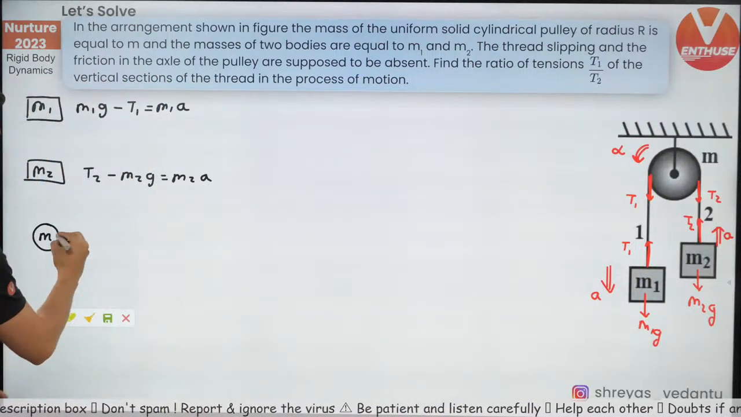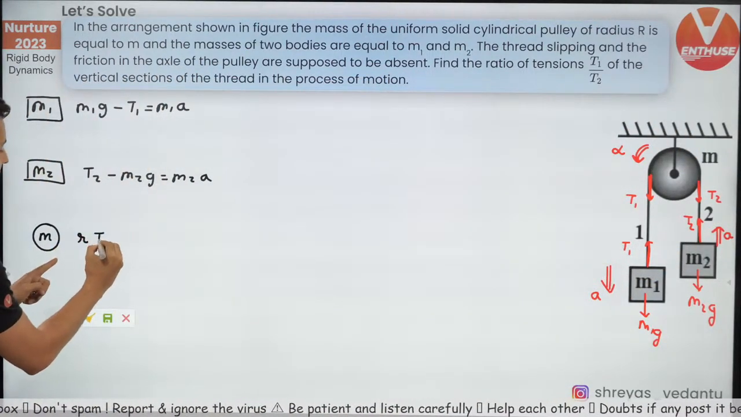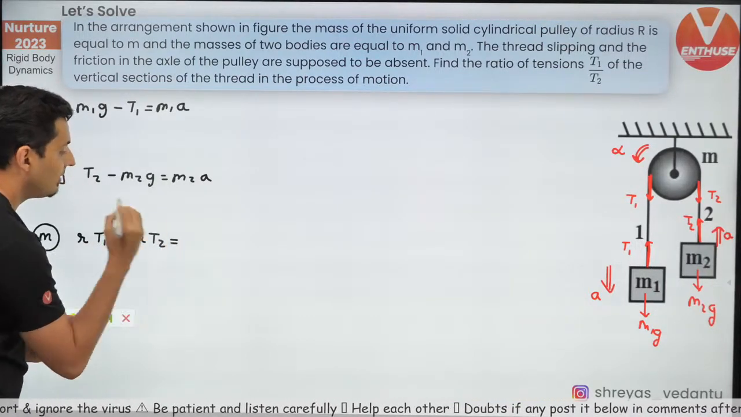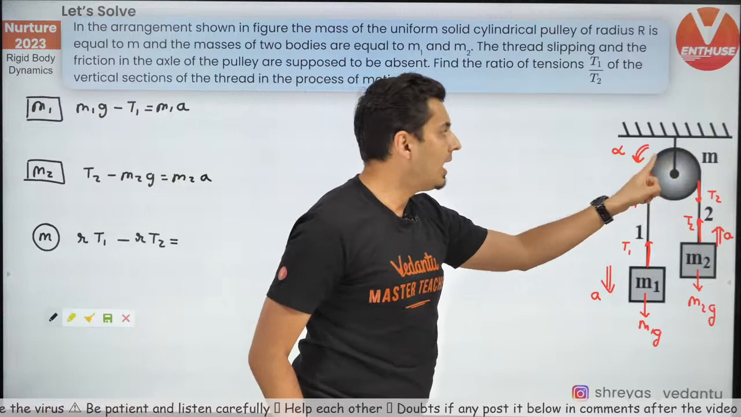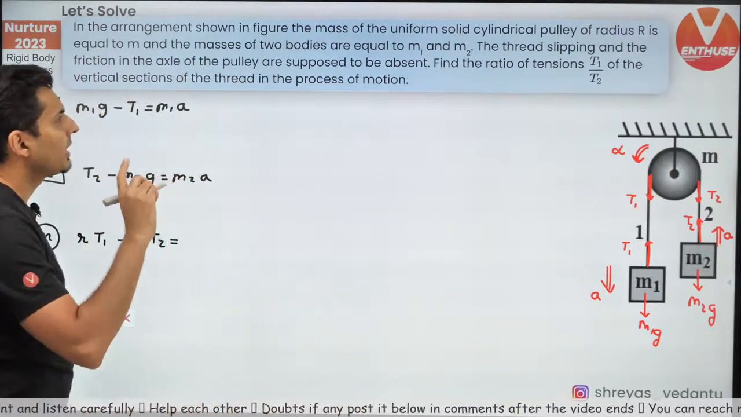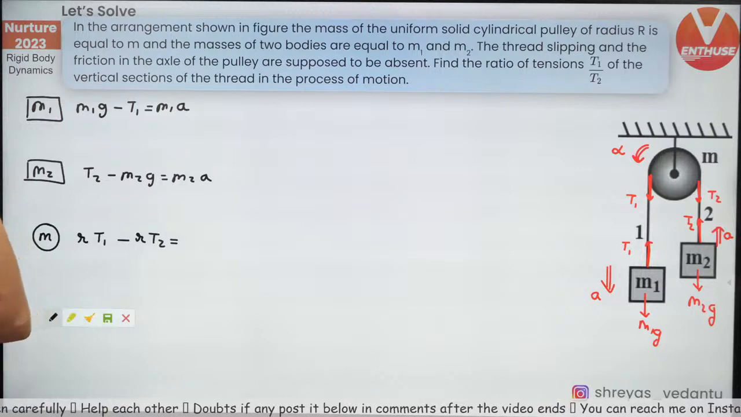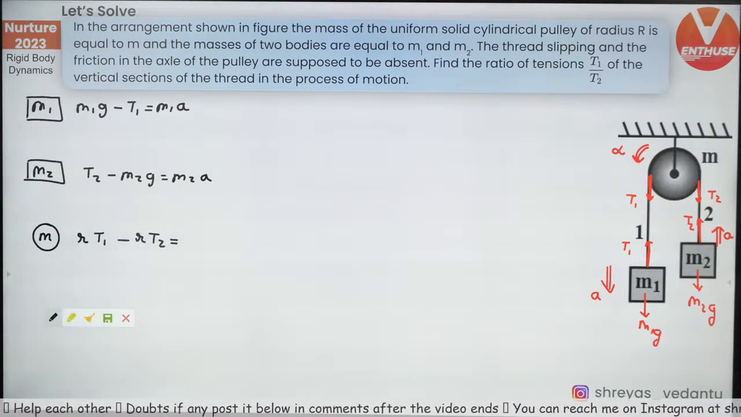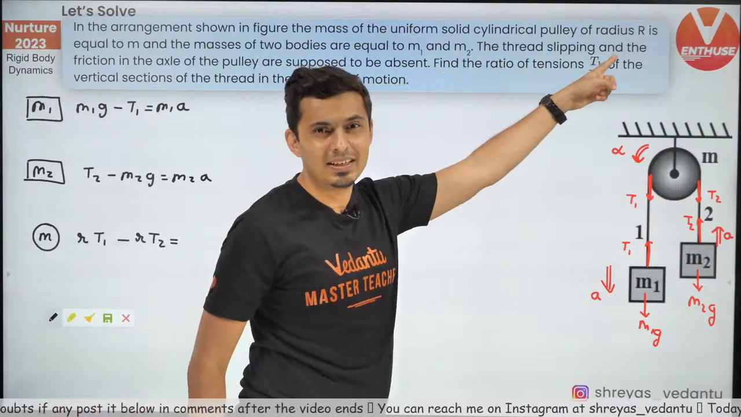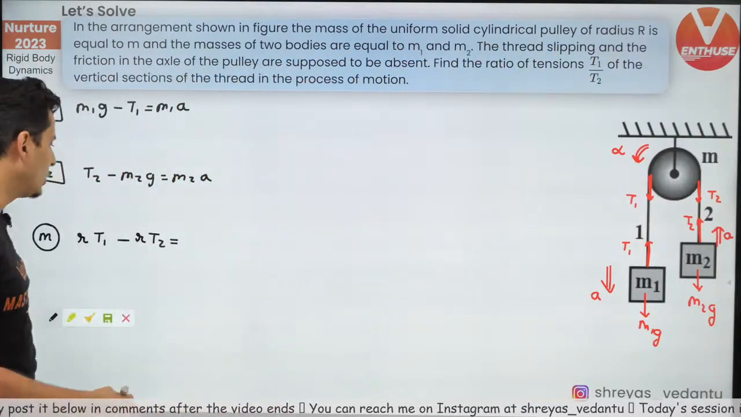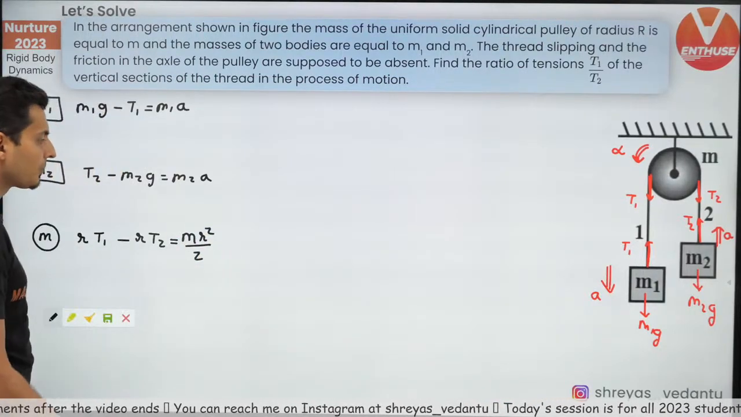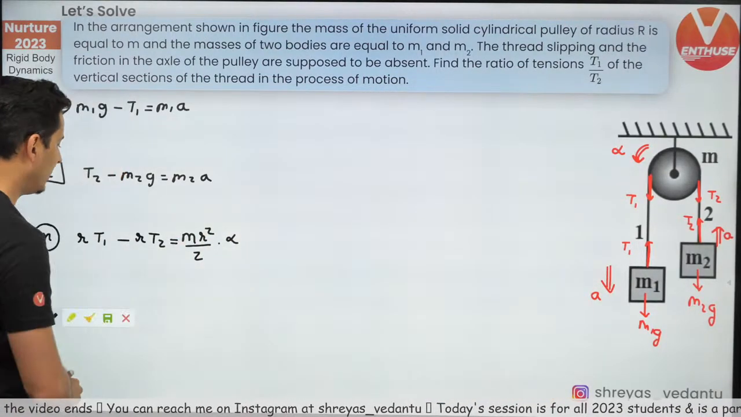So the total torque on the pulley, R into T1 minus R into T2, will be equal to moment of inertia into alpha. Is the moment of inertia given? I think we have to assume it as a uniform solid cylinder. That means MR square by 2. So MR square by 2 into alpha.